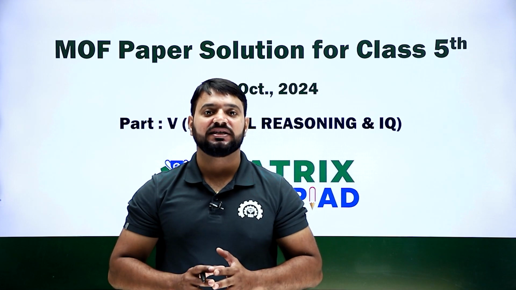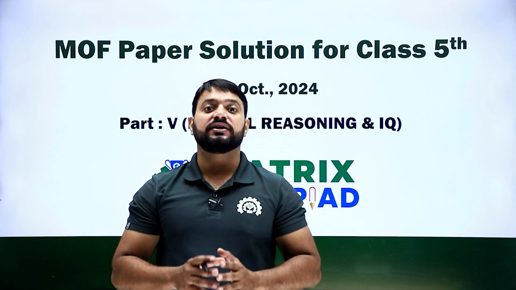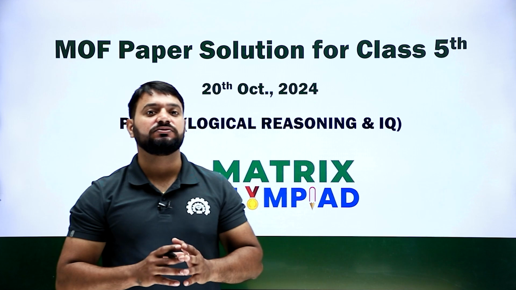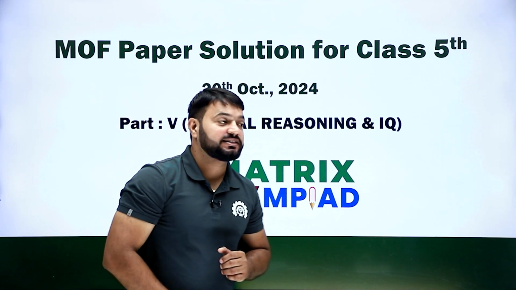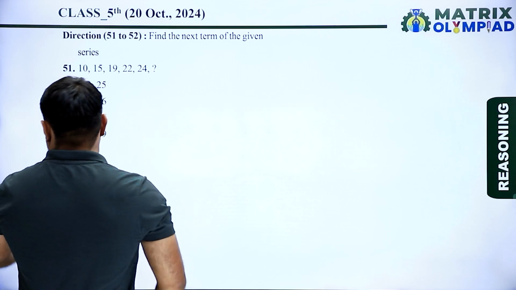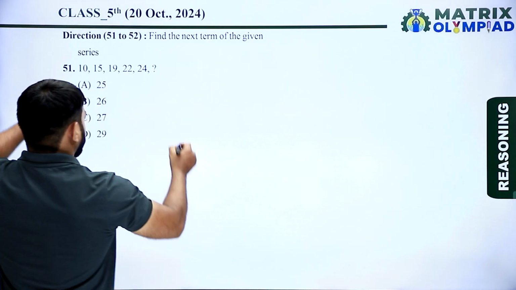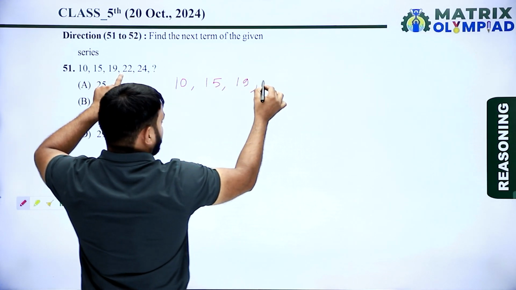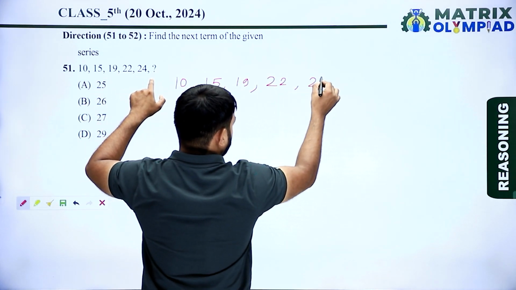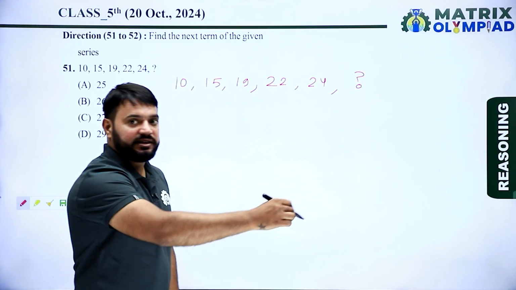We are here to discuss the solution of the Matrix Olympiad paper of class 5th reasoning conducted on 20 October 2024. Hope you performed very well. So let's get started. Now here is question number 51. Find the next term of the given series. The series is 10, 15, 19. After 19 the next term is 22. After 22 the next is 24, and find the next term.